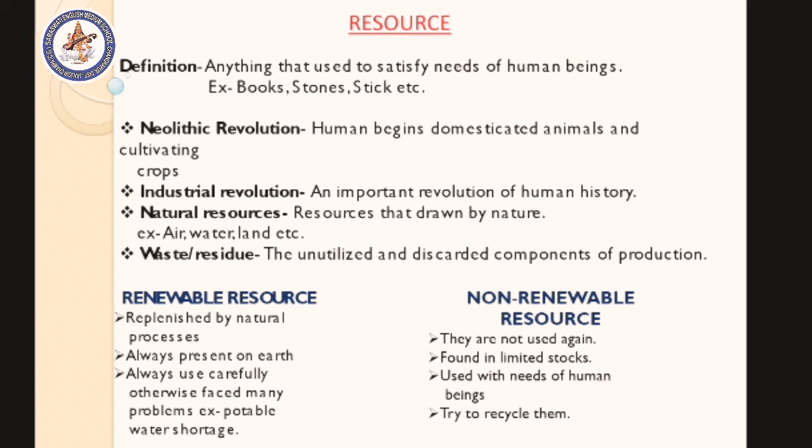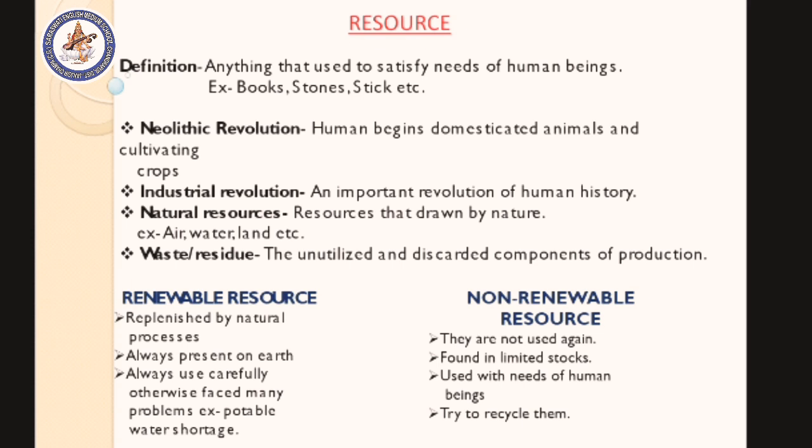Next, they are always present on earth, because if we give them time, we can use them. And the next point is to always use them carefully, otherwise we face many problems. Example: potable water shortage. Potable here means drinking water. On our earth there is a lot of water, but we cannot use the maximum of it as potable water because of pollution and other problems caused by human factors.